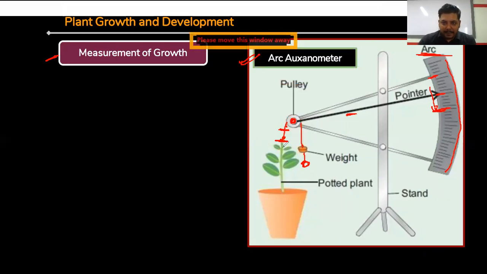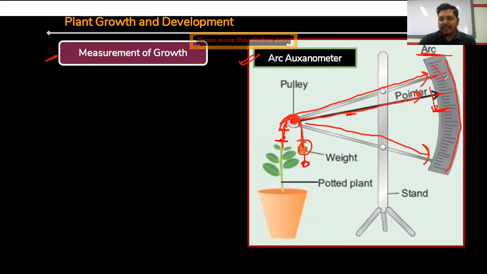When growth increases, the weight shows rotation of this pulley, and the pointer indicates that it is suppose 10 meters height or 5 meters height. These are the marks of several heights, marking the height of the plant. So through the auxanometer, we can measure the growth of the plant.